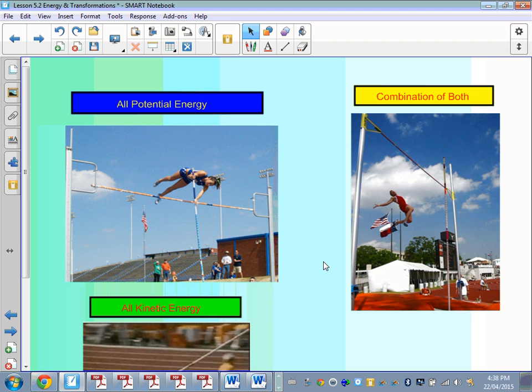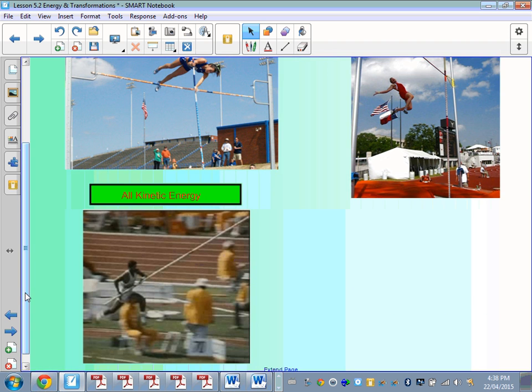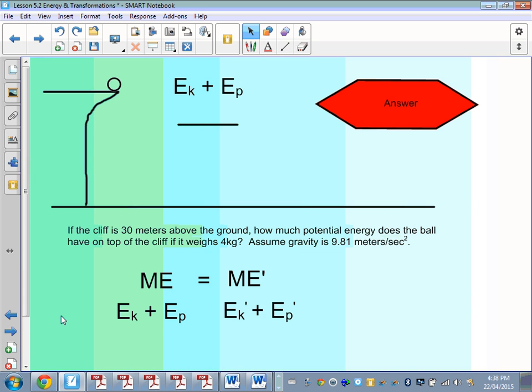In the instance on the right, the athlete is moving, and we have a combination of both. Right at the bottom, where the pole vaulter is running before they've left the ground, there is no delta H between them and the ground. They don't have any height, so gravity does not have the ability to do work. It's all kinetic energy.